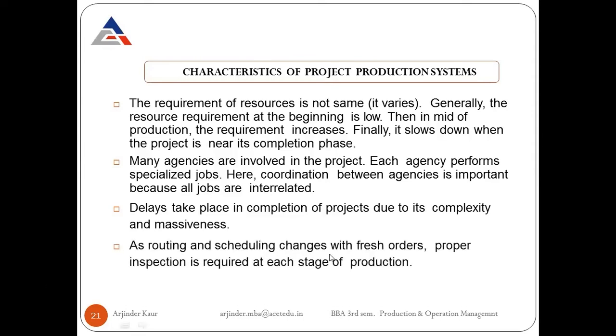As routing and scheduling change with fresh orders, proper inspection is required at each stage of production. So the project production system is completely flexible. Here, we cannot do the routing and scheduling in advance as we do in the case of a continuous production system. Here, the schedules and routes have to be changed from time to time as per the newer guidelines. So we need to keep a check on each stage of production.